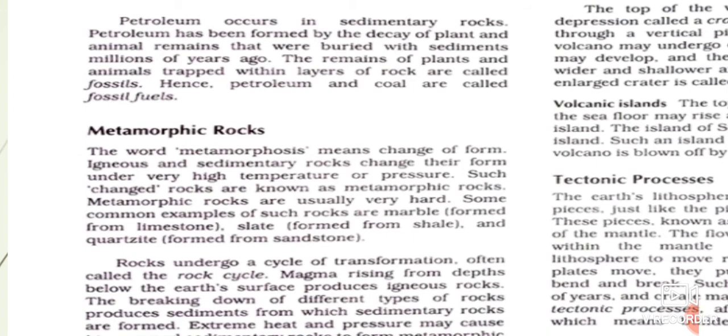So the changes occur due to volcanic activity, movements of the earth's crust, or due to heat and pressure deep inside the earth, which is responsible for the formation of metamorphic rocks.